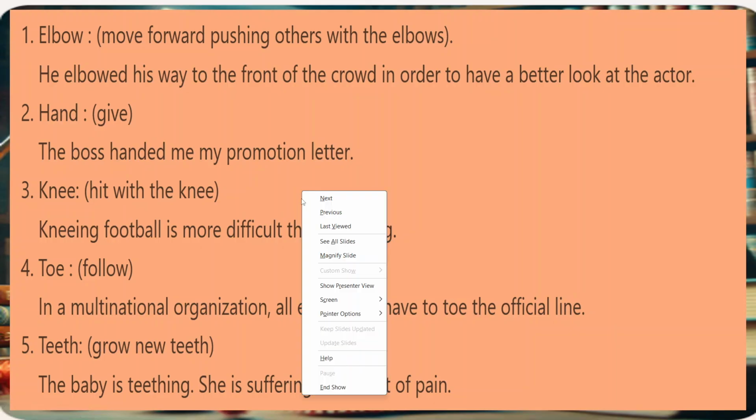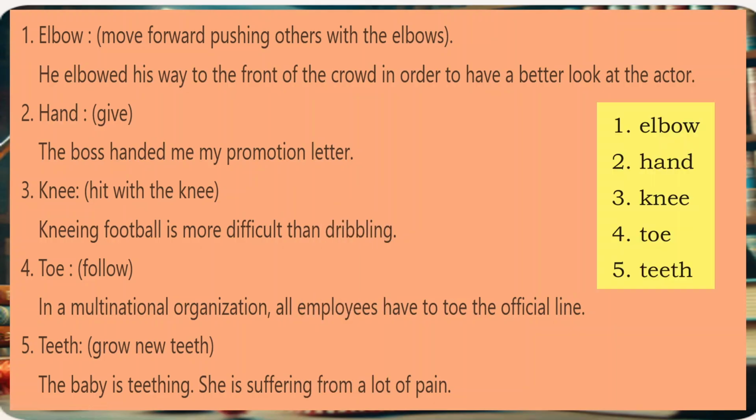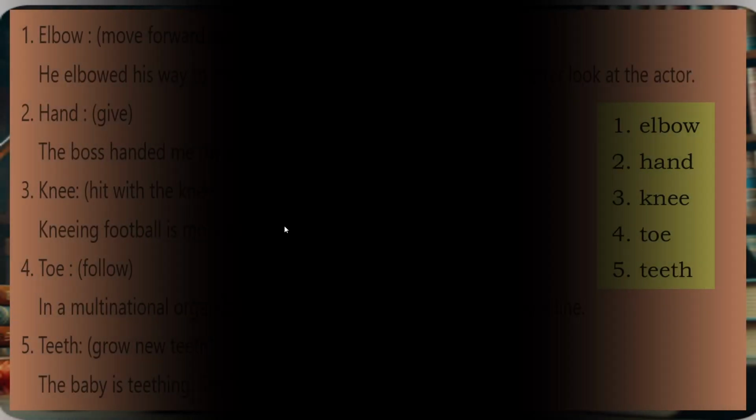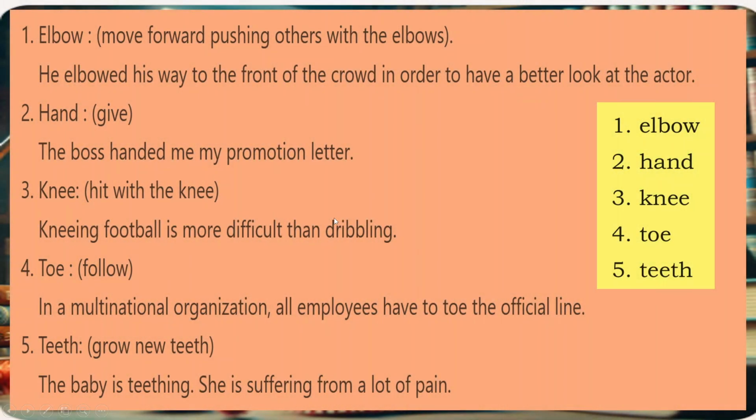Second one is hand. Hand means give. The boss handed me my promotion letter.